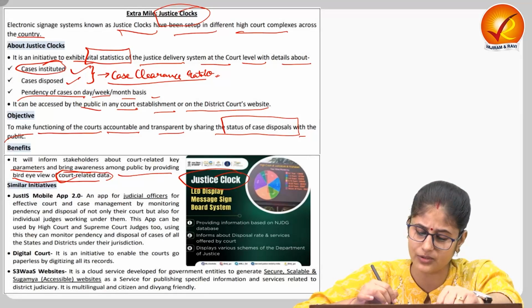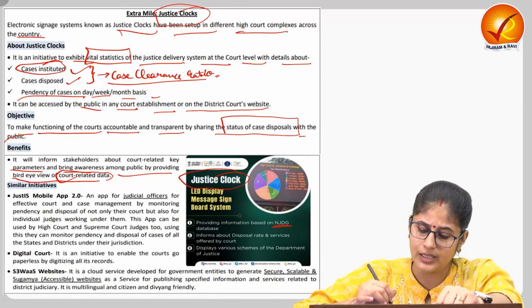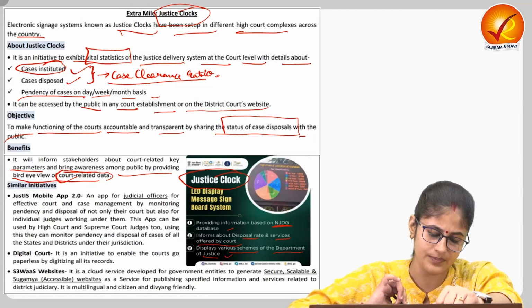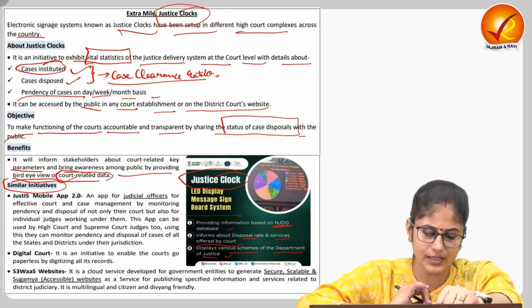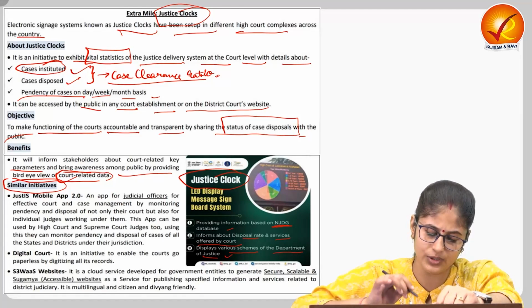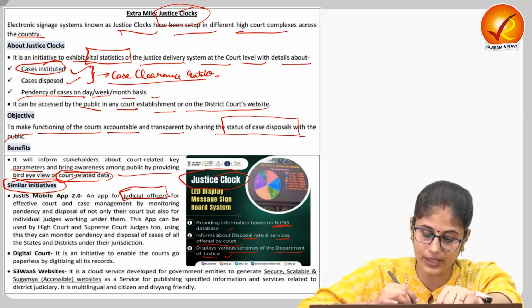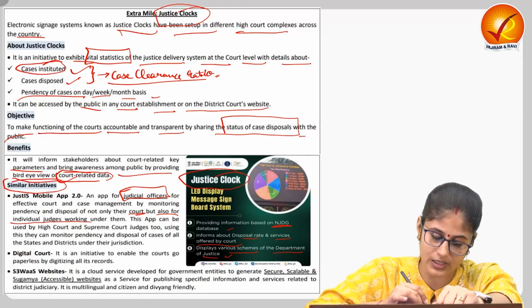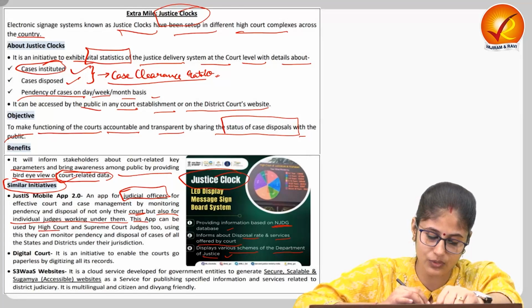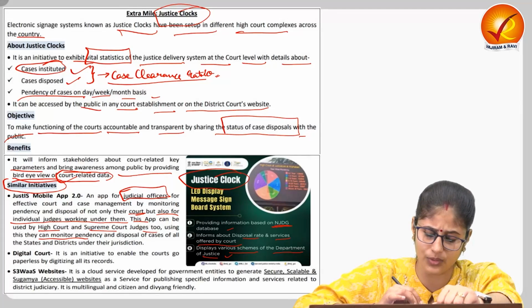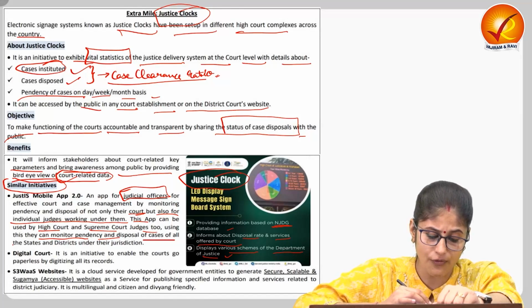It provides information based on the National Judicial Data Grid database. Informs about disposal rate and services offered by the court. Displays various schemes of the Department of Justice. Similar initiatives have also been taken, like the Just IS mobile app 2.0, the app for judicial officers for effective court and case management by monitoring pendency and disposal of not only their court but also of individual judges working under them. This app can also be used by High Court and Supreme Court judges too. Okay. So by using this, they can also monitor the pendency and disposal of cases of all the state and districts under their jurisdictions.